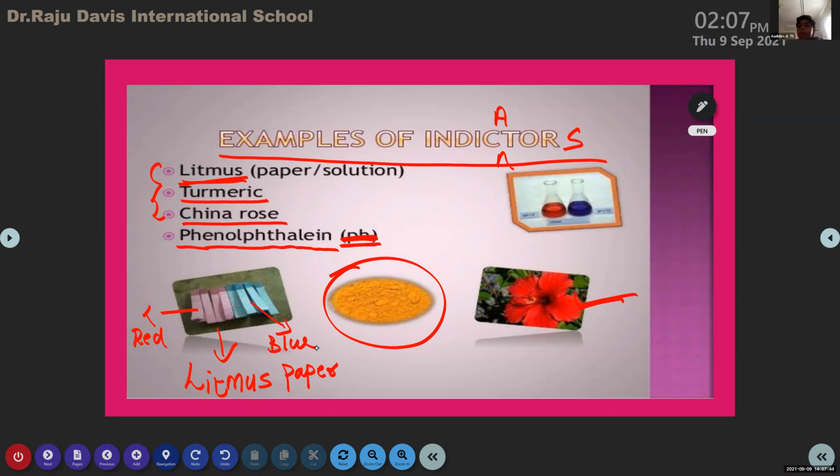Ma'am, is litmus natural? Yes, litmus is natural, because we are going to discuss this litmus paper. Litmus paper is actually made from lichens.